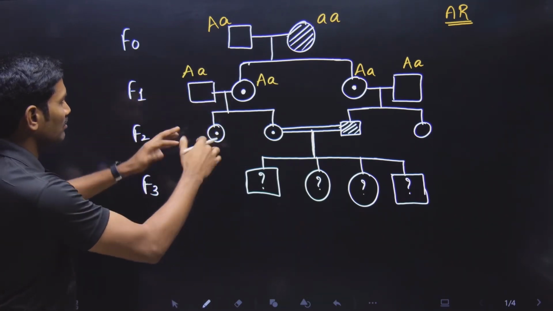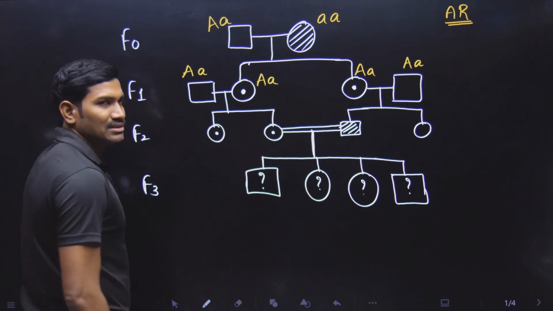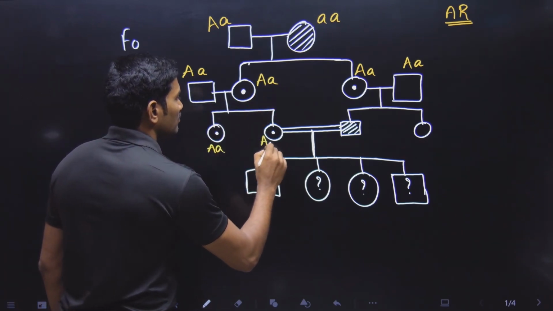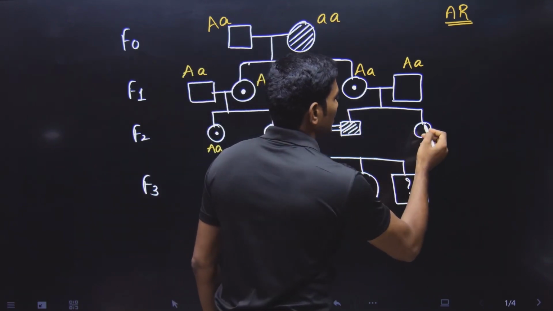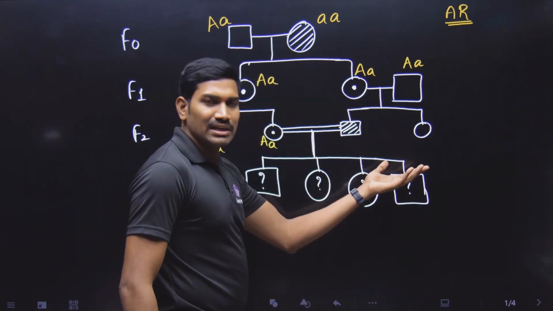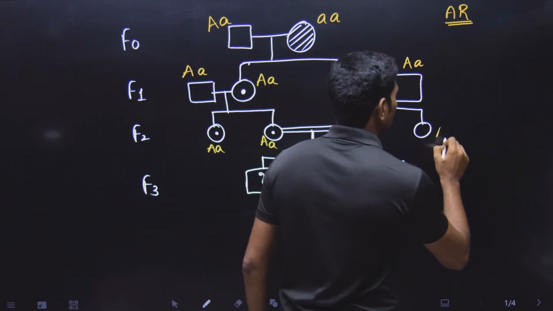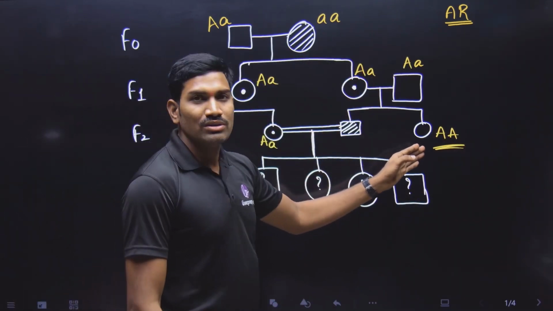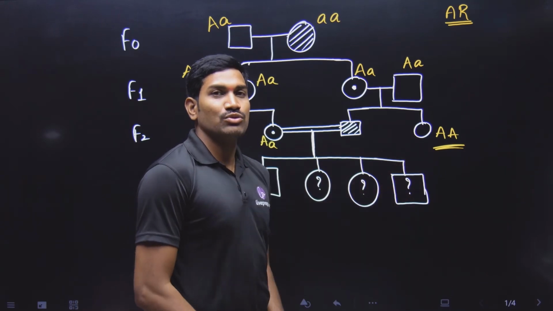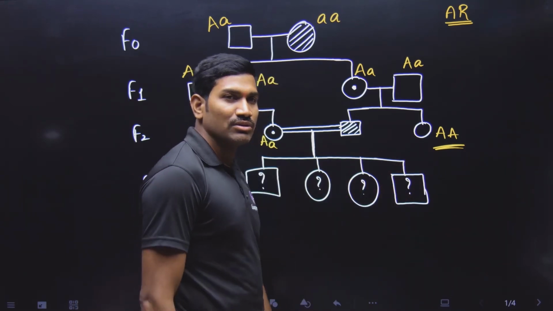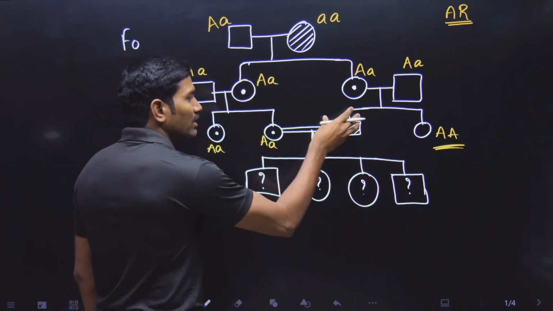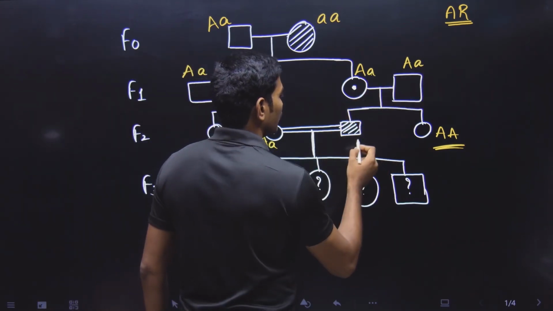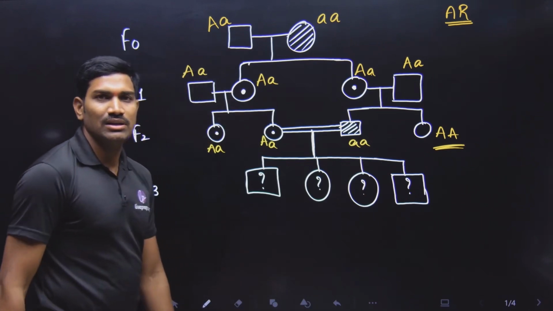Understood or not? Now the next generation. Here they give carriers. Is this possible or not? Capital A, small a, yes, possible. And here you can write capital A, small a, or capital A also. Anything you can write, no problem. Don't think that because they have not given this dot, it should be homozygous dominant only. That you cannot say here. Now here they have given the disease male. Is it possible or not? Small a from this, small a from this. Yes, it is possible.